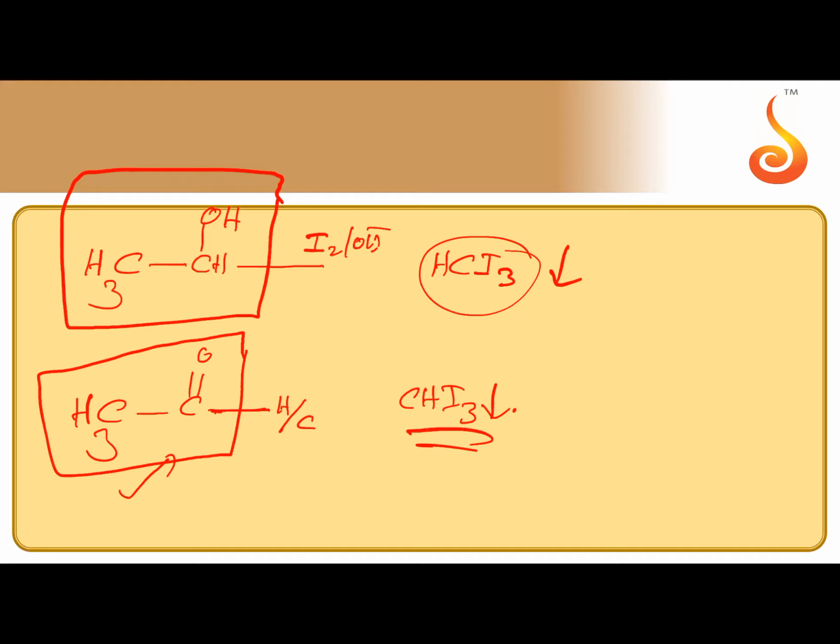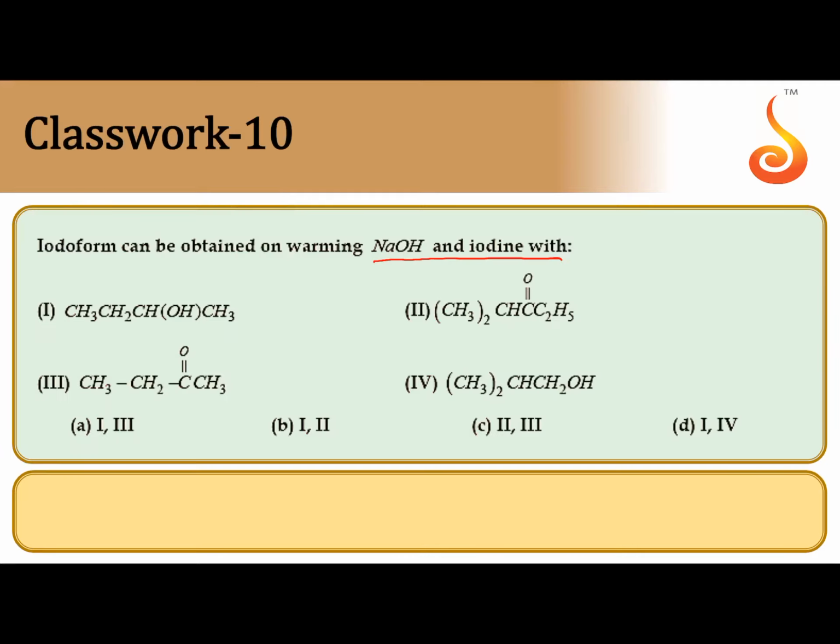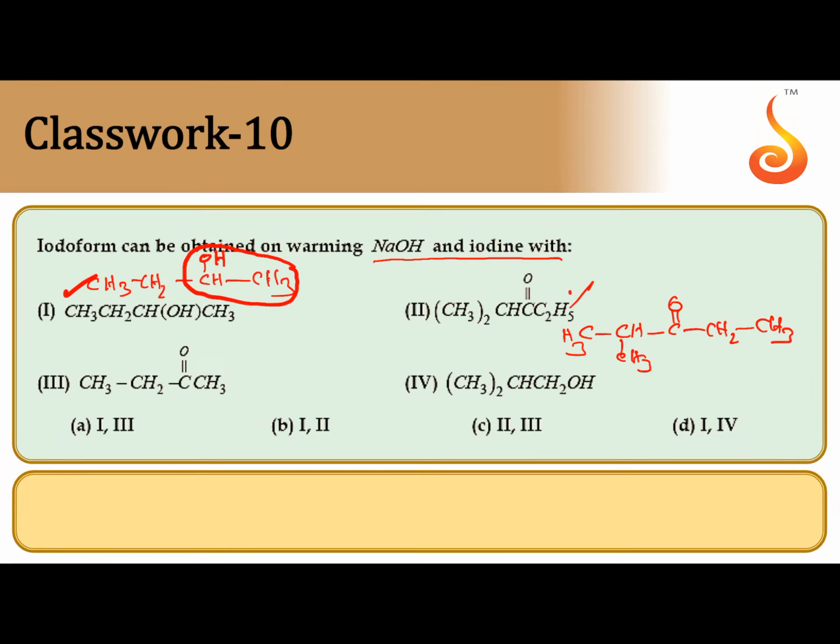CHI3 is the precipitate. So which compound has such type of group? You check the first one, CH3CH2CHOHCH3. So since this is having CH3CHOH group, it gives iodoform test. Next one, elaborate this compound, CH3CH3CHCOCH2CH3. There is no alpha methyl. This is ketone, but there is no alpha methyl. That's why it won't give iodoform test.